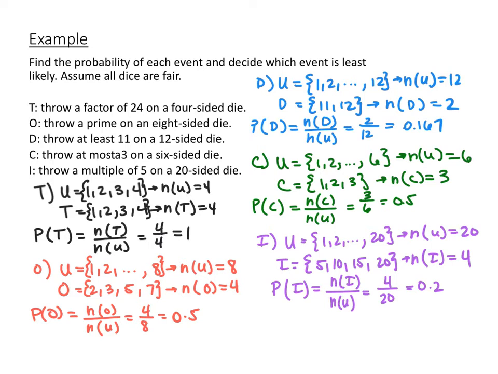So the one that's least likely to occur is just the one that's the smallest, and so that would be D. 16.7% is the smallest probability, so that is going to be our least likely to occur. You could leave these in fraction form, or you can plug them in the calculator and get the percentage in decimal form.